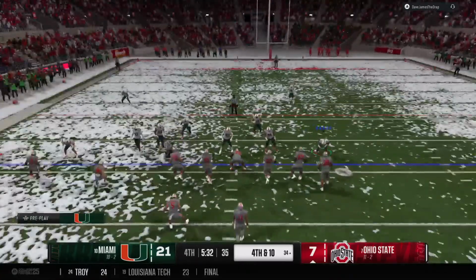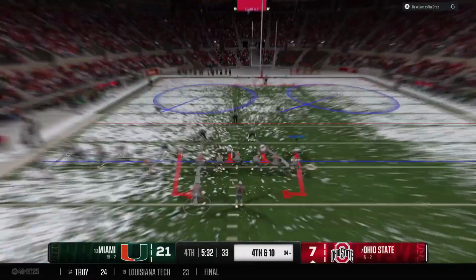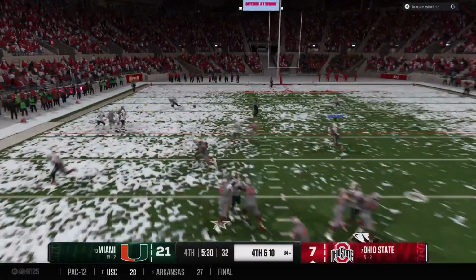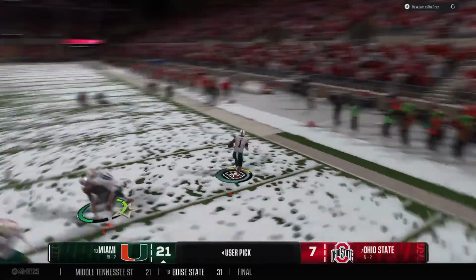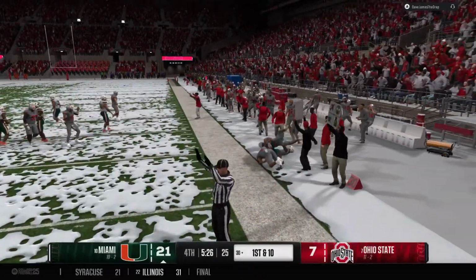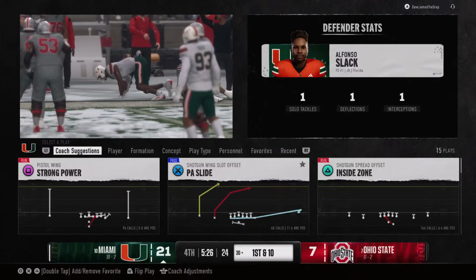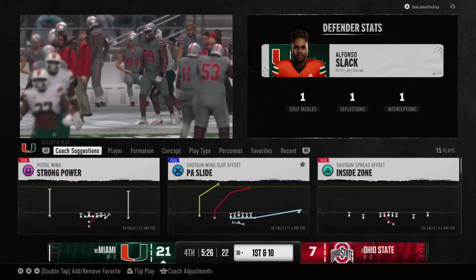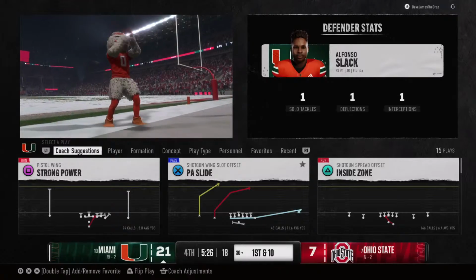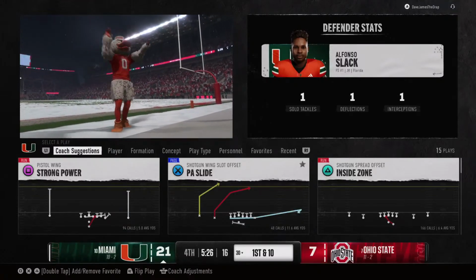Down late, they'll keep the offense on the field trying to chip away at this lead. Needs a completion here on fourth down. That's the third pick tonight thrown by this QB. Boy, would this quarterback love to have this one back. They're trying to work themselves back into this game here in the second half, and the defense comes up with a big turnover that could be the nail in the coffin.